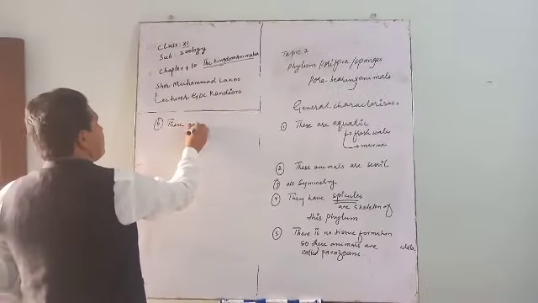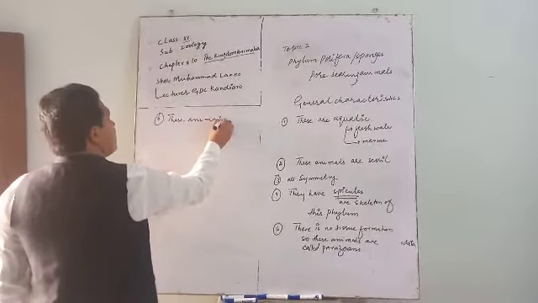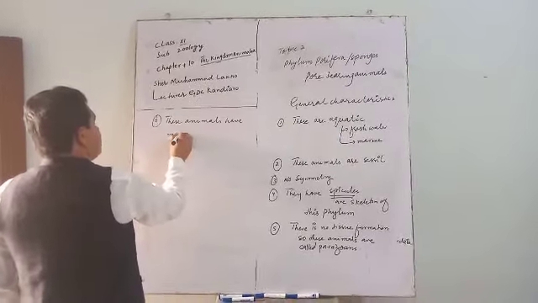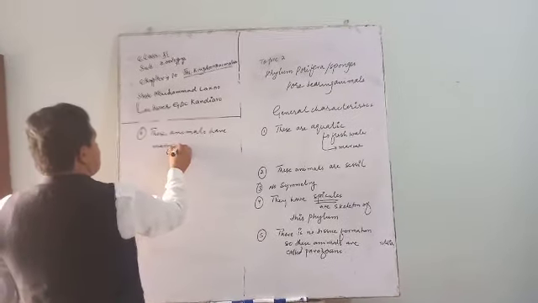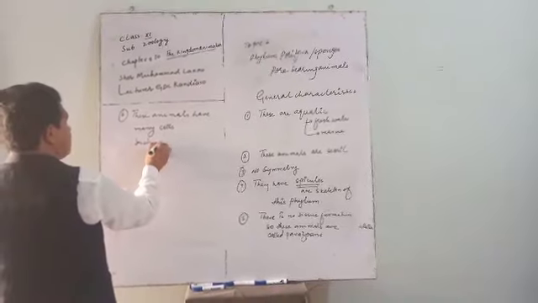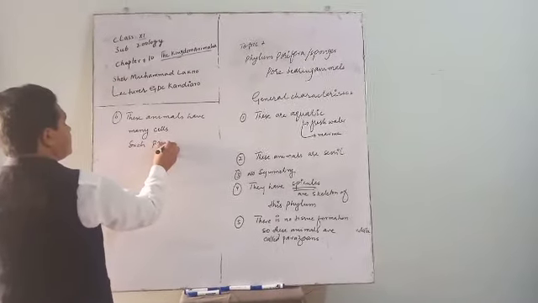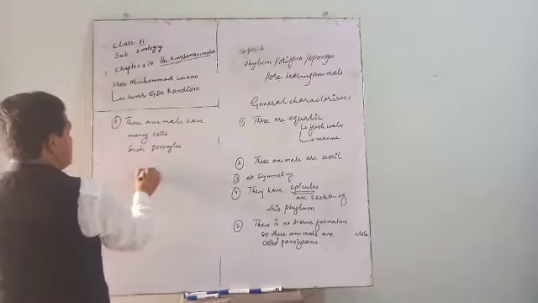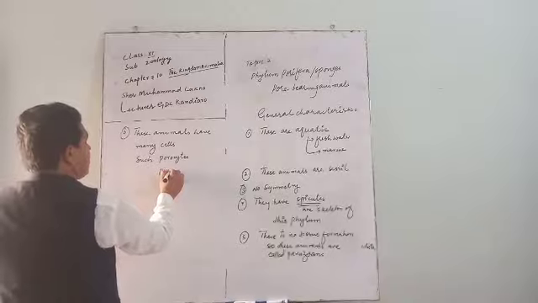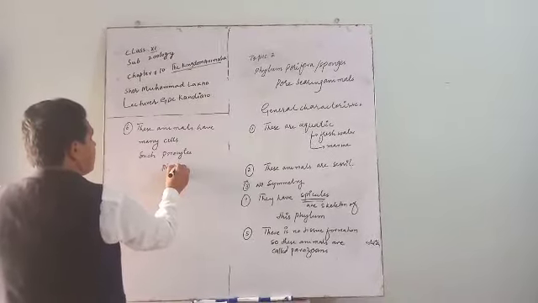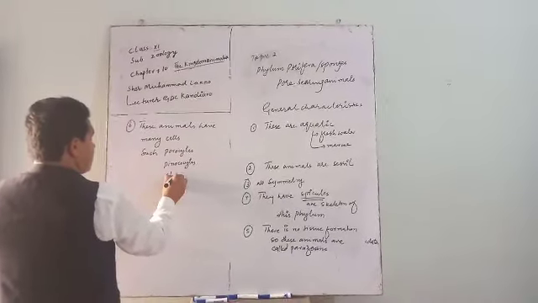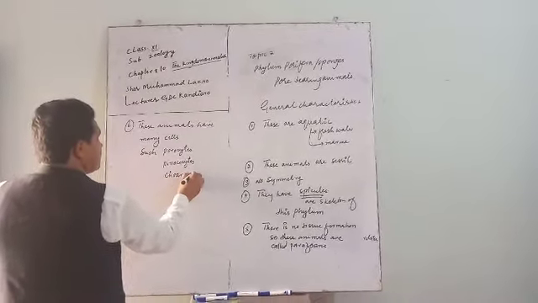These animals have many cells, such as porocytes, pinacocytes, and choanocytes.